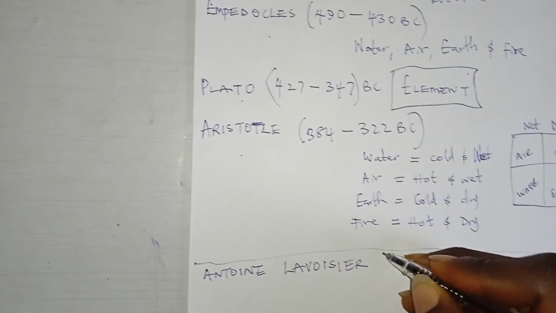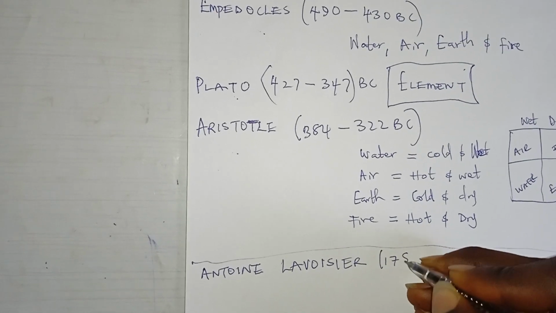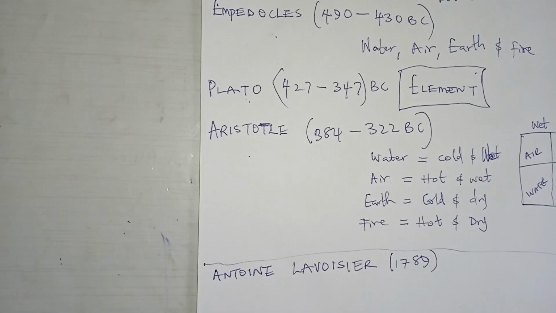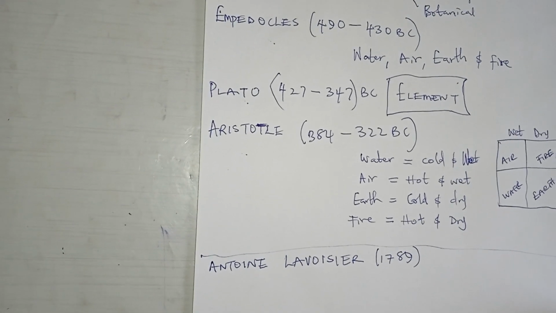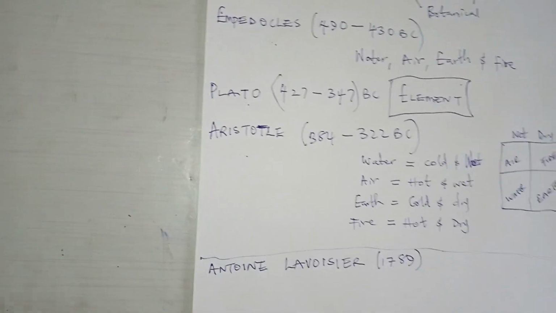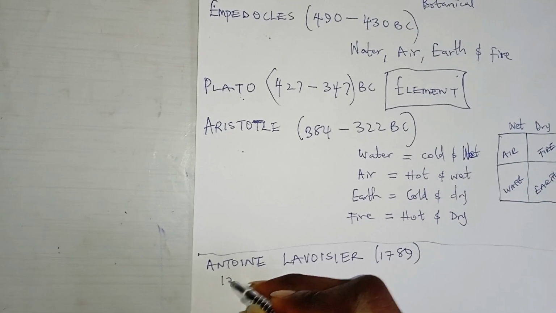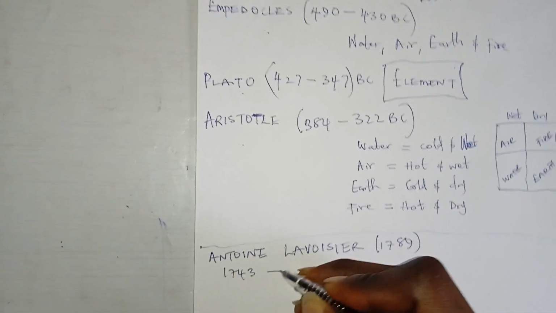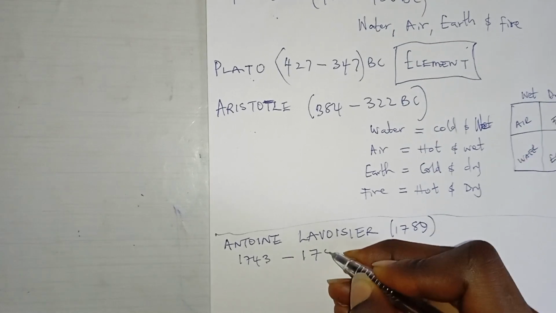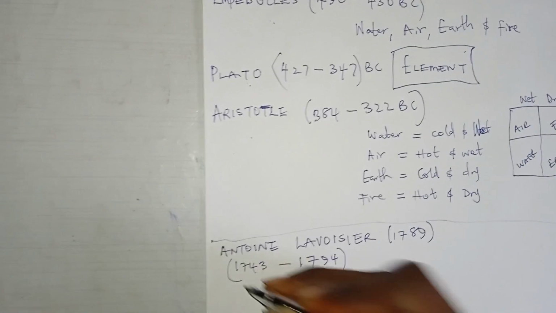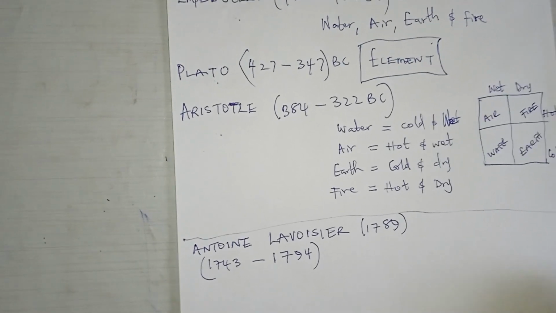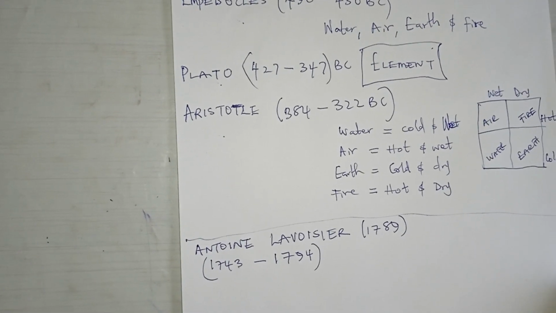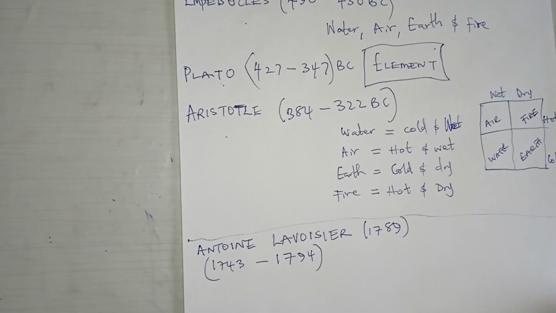And he did this in 1789. Now he was born in the year 1743. He died in the year 1794. As at his death, he was able to gather and catalog over 2 dozen, over 24 elements.